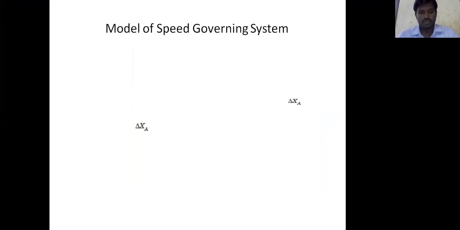In this video, we discuss the topic: the mathematical model of the speed governing system. In the last video, we discussed the functions of the speed governing system and its components. Now we derive the mathematical model of the speed governing system.